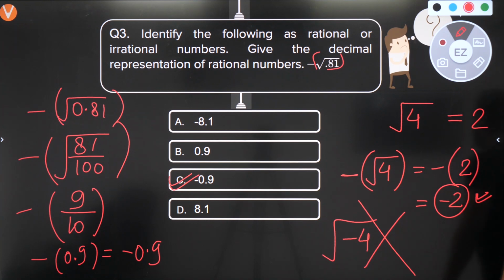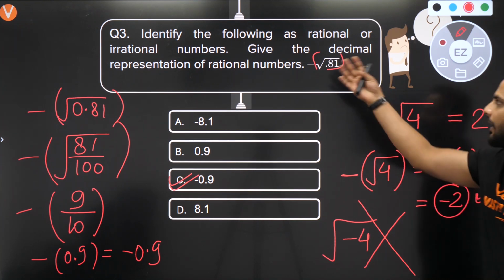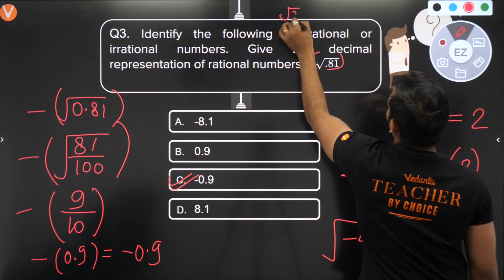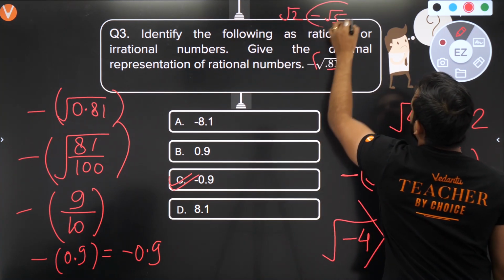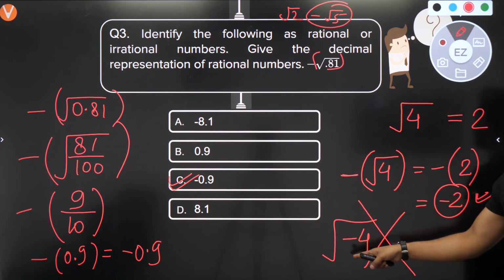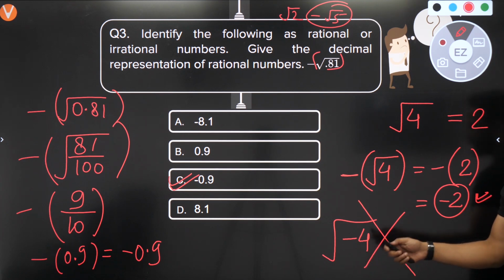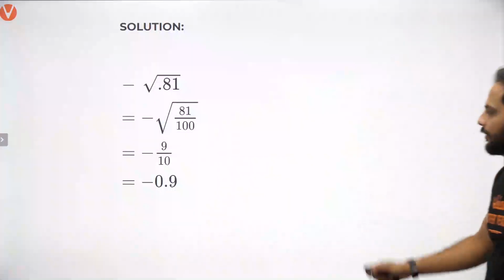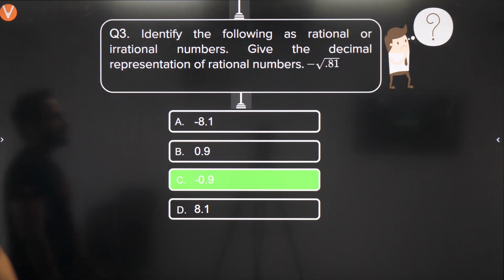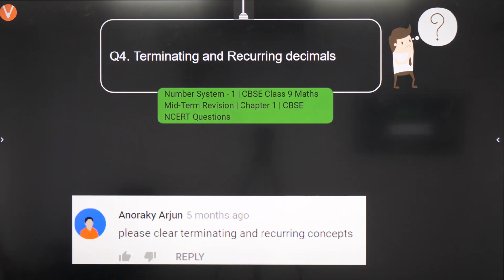I hope this part is clear: if the negative is outside the square root, there is no problem. I can write it like minus root 2, minus root 5 also. Outside the square root I'm writing a negative sign, no problem in that. Inside the square root you cannot have a negative. That is the main part here. So your answer is option C. Let's move to the next question.